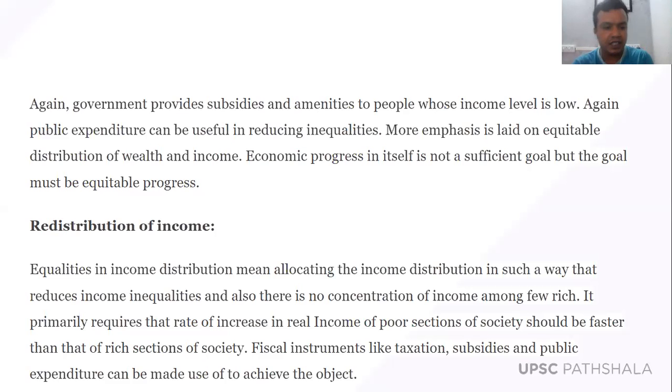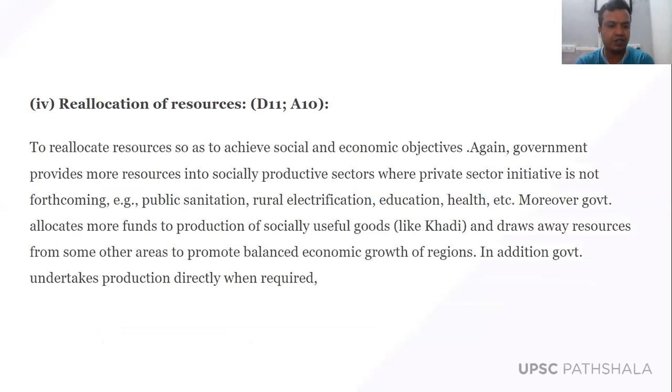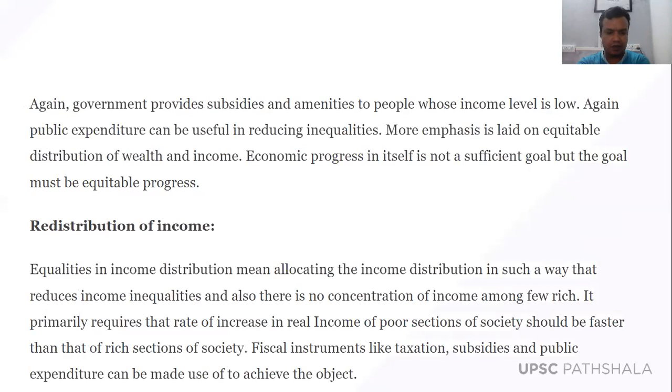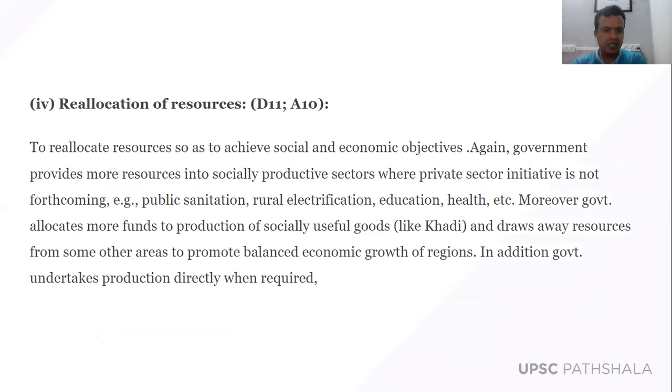Now second is redistribution of income, which we have already discussed. Going to the next point, that is reallocation of resources. As we told you in my first class also, a key objective of economic planning is optimal utilization of resources. We know there are three types of resources: material resource, capital resource, and human resource.